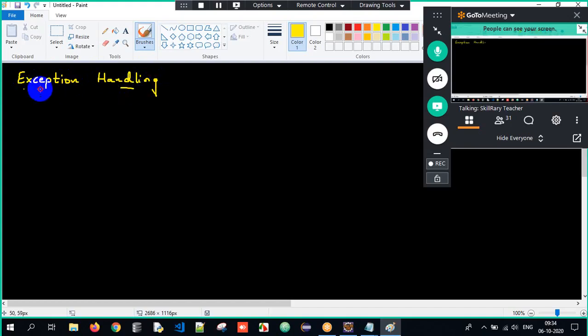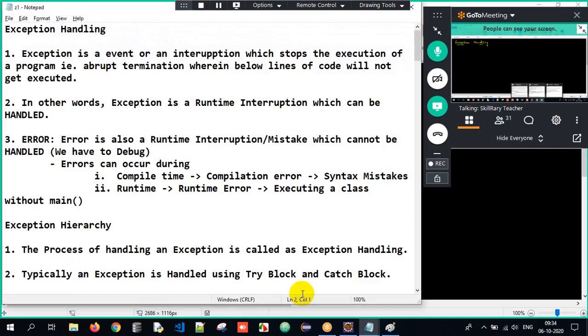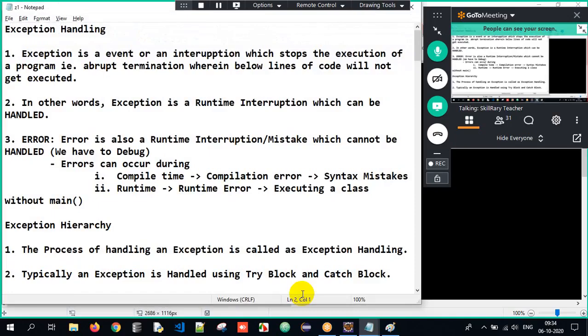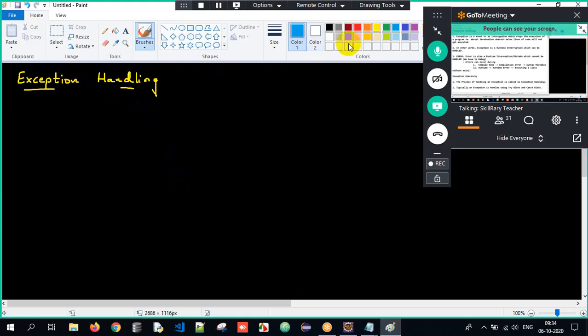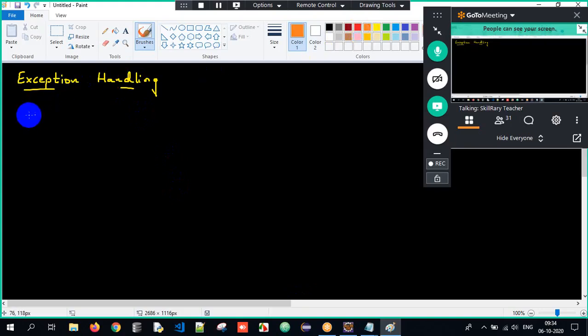So what is an error? I have told you how to define an error. Error simply means it's a mistake or a problem or an interruption which might occur during the execution of a program.